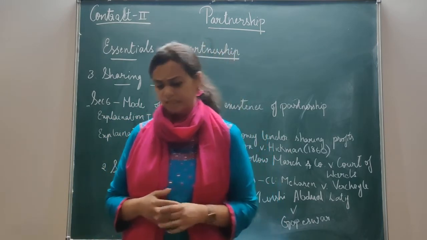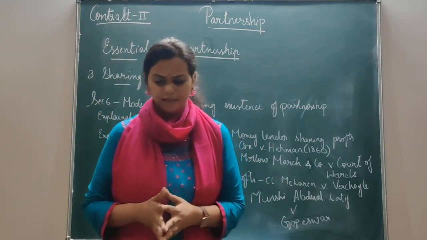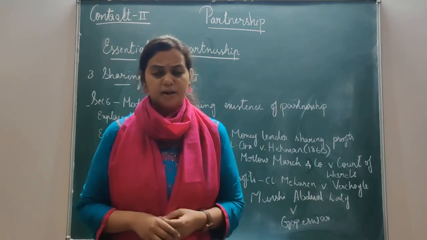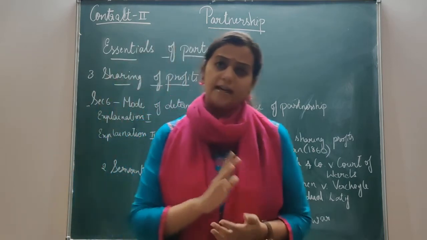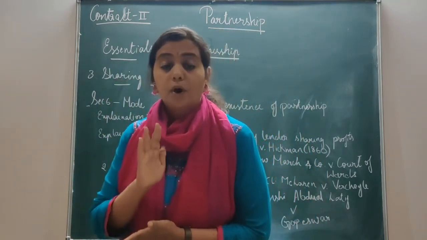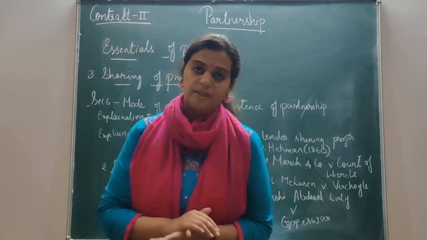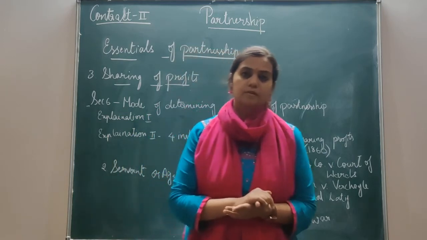According to that arrangement, five representatives of creditors were appointed as the 5 trustees of his business firm.